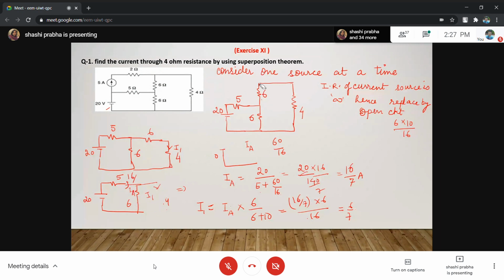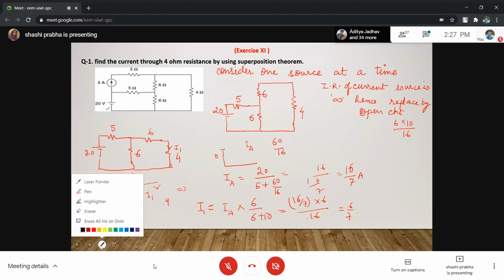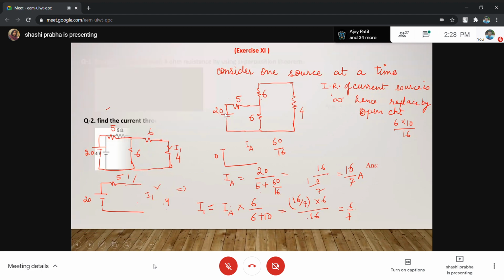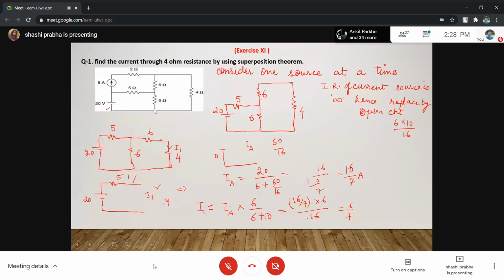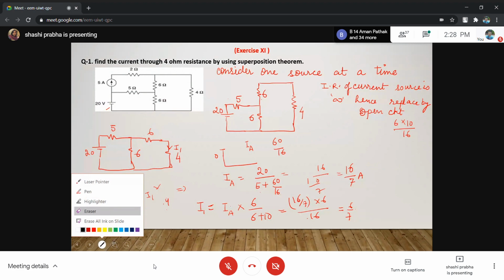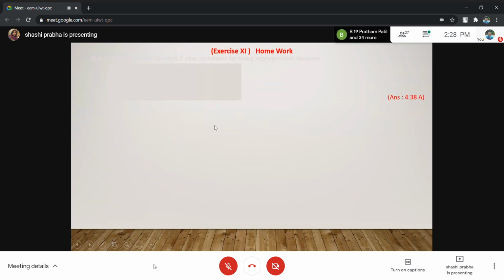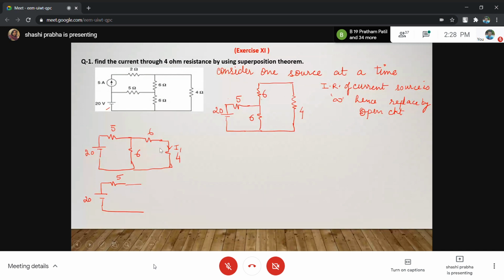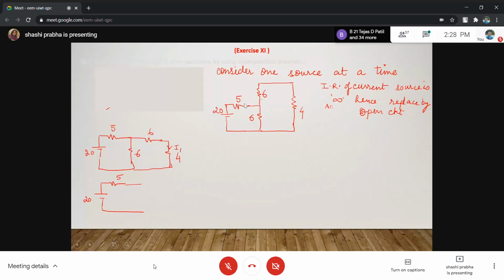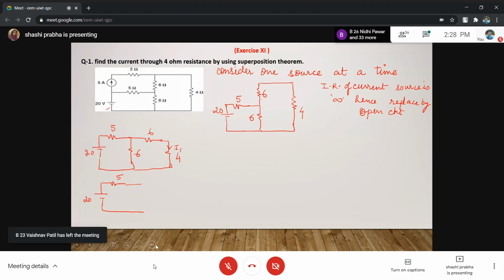Consider second source. When you consider the second source, please draw the diagram. My eraser is not working.